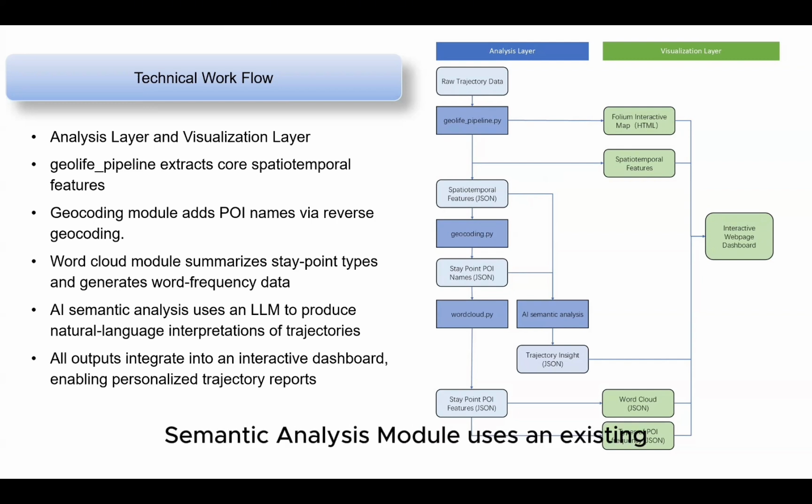Finally, the AI semantic analysis module uses an existing large language model to deeply interpret the extracted spatial temporal features and POI information, producing natural language explanations of the trajectories. All outputs are then passed into the visualization layer, where they are integrated into a single interactive web-based dashboard. This allows users to explore an individual's mobility patterns, activity distribution, and AI-generated semantic insights all in one place.